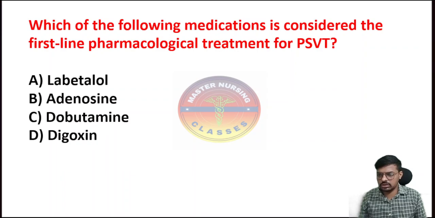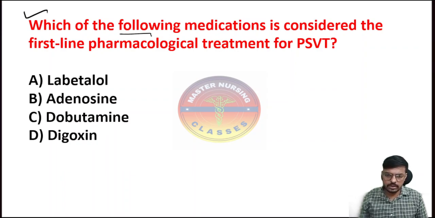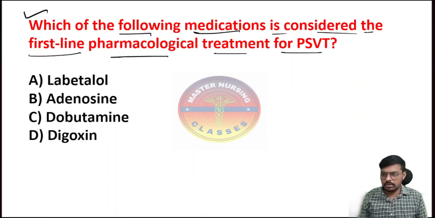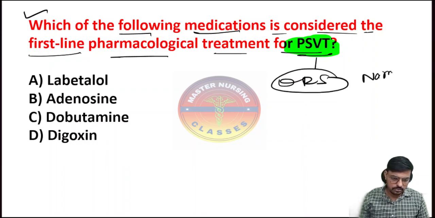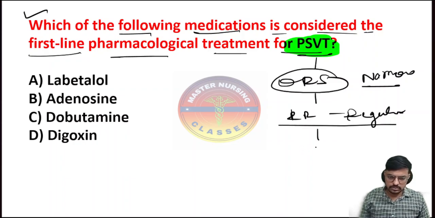So the next question is: which of the following medications is considered the first line pharmacological treatment for PSVT, or paroxysmal supraventricular tachycardia? What is happening in PSVT? The QRS complex is narrow and the RR interval is regular. So that is what we call PSVT.